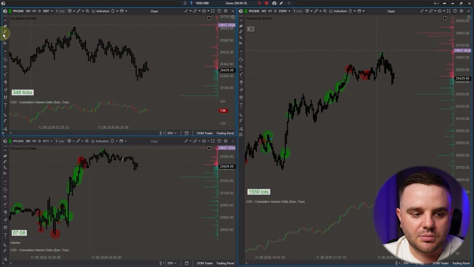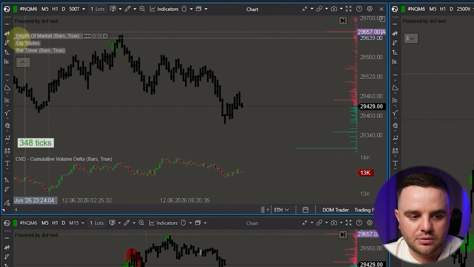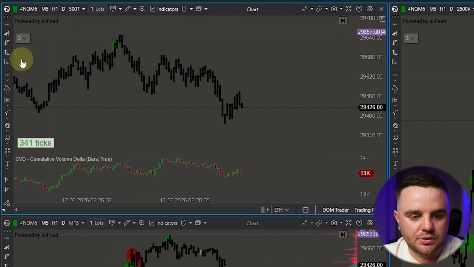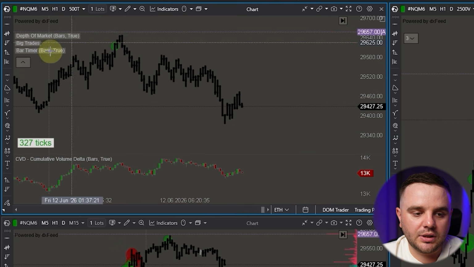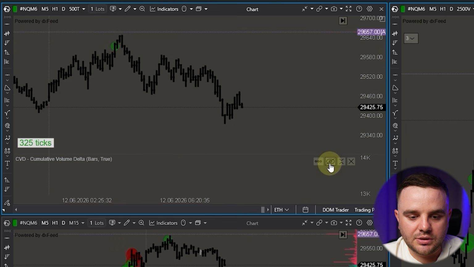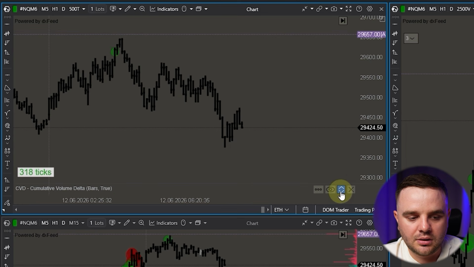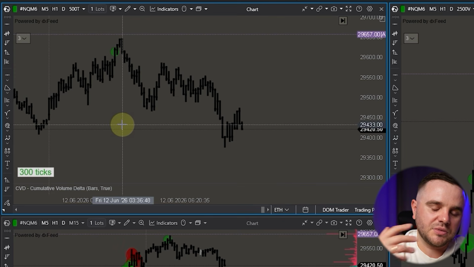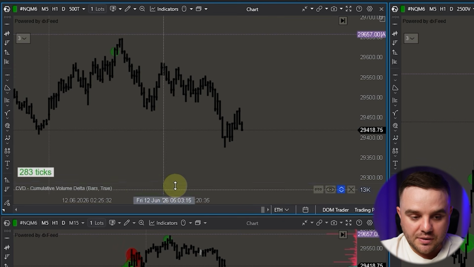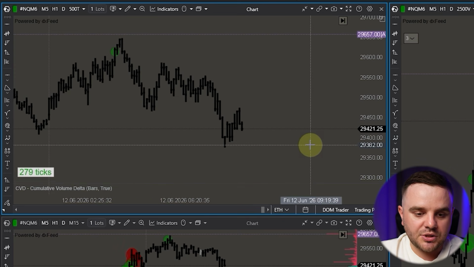Maybe you don't need some indicators. You go to this menu, this list, and for example, depth of market, you stop it. You don't see it. At any moment, you can take it back. It's really easy and fast. For example, cumulative delta, you don't want to see it, or you would like to hide it. Here it's hidden, but it's not deleted. At any moment you can open it back. If you need some space, to save space, it is the best option that you can do.